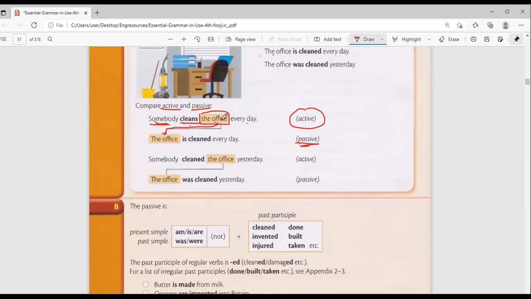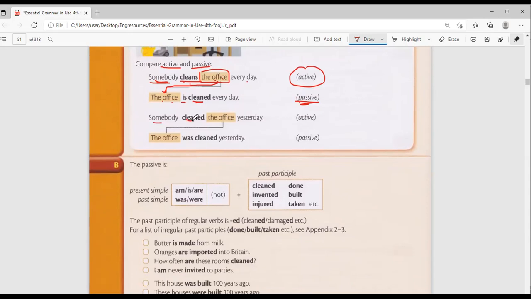Now it is the subject here. This one is present simple, so I use is cleaned. I'm using is because I told you that in present simple we use is, are, am, and the participle. So the office is cleaned every day.